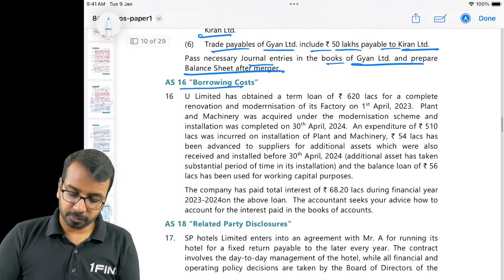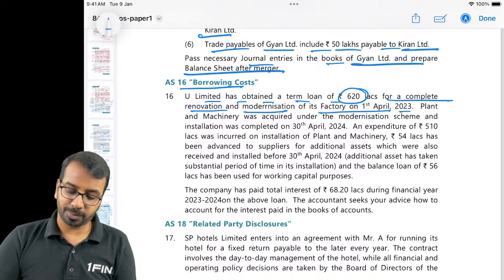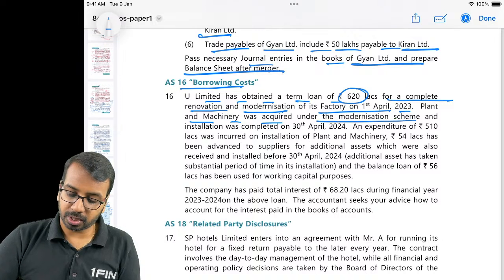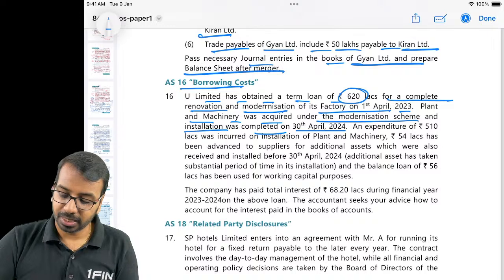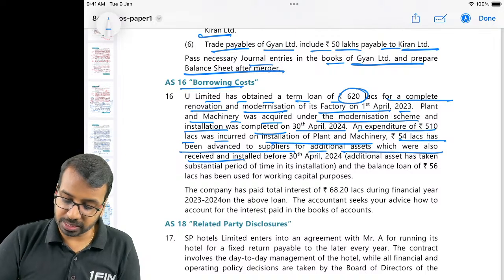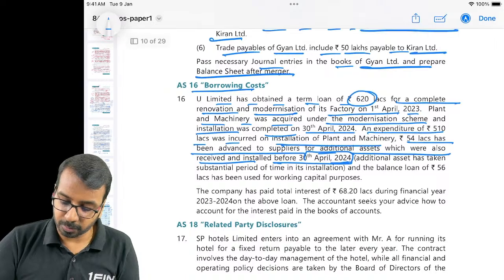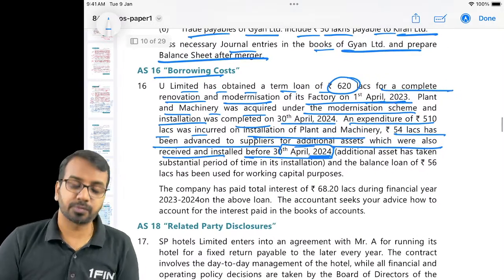On borrowing cost, U Limited has obtained a term loan of 620 lakhs for a complete renovation and modernization of its factory on 1st of April. Plant and machinery was acquired under the modernization scheme and installation was completed on 30th of April. An expenditure of 510 lakhs was incurred on installation. 54 lakhs has been advanced to supplier for additional asset which were received on or before 30th of April of 23. Please remember it is 30th April of 24 and borrowing was 1st of April of 23.